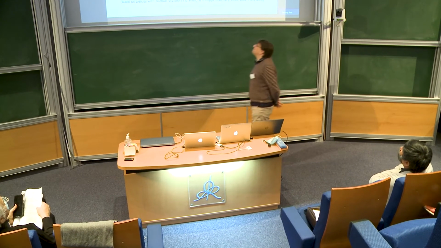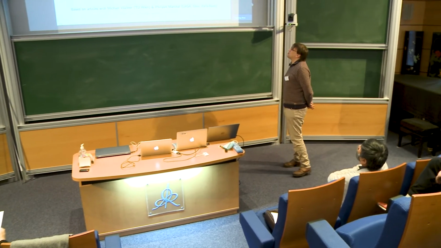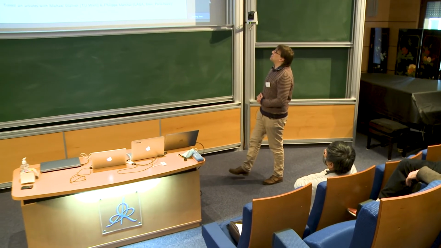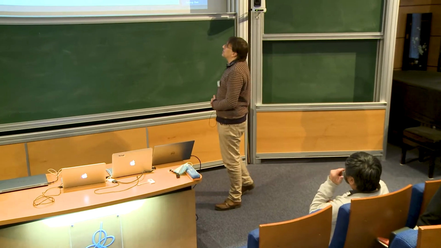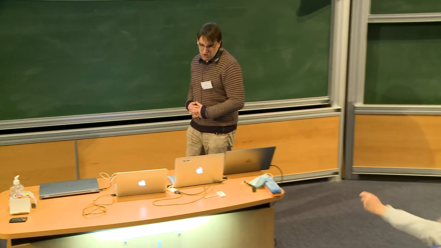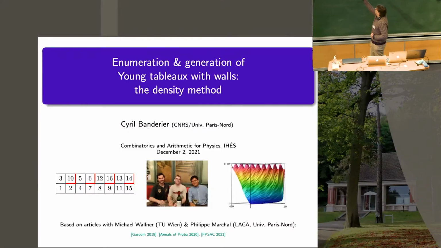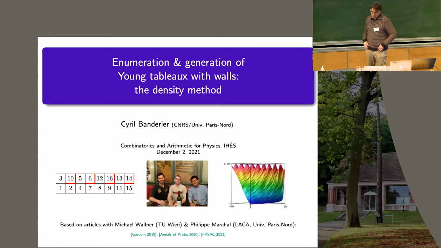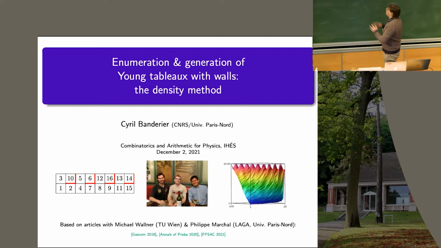So I will speak about enumeration and uniform random generation of Young tableau with walls. Young tableau, you know the structure. It's a tableau with numbers from 1 to n, which are constrained to be increasing by row. It could have different shapes.